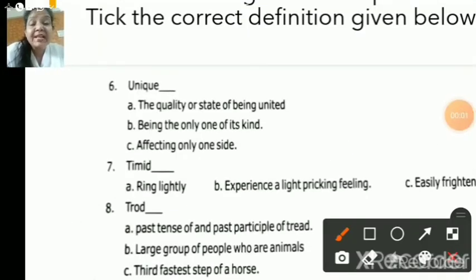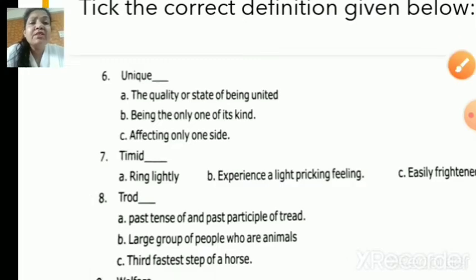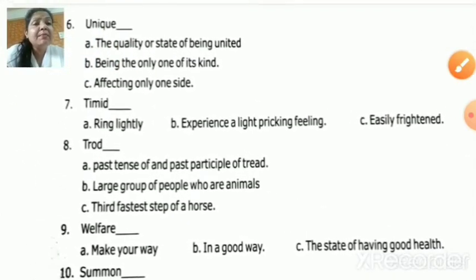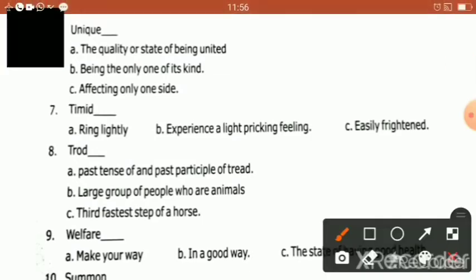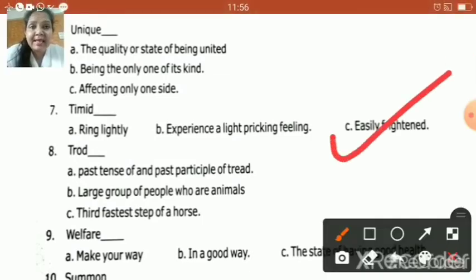Now children, your next word is unique. What do you mean by unique, children? Meaning is being the only one of its kind. Okay, now the next one is timid. What is the meaning of timid? Timid means easily frightened. Okay, so children, the correct answer is C.